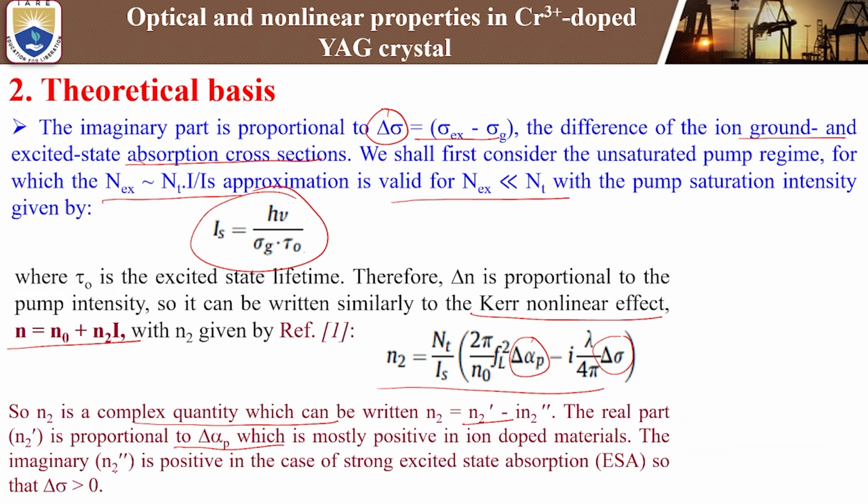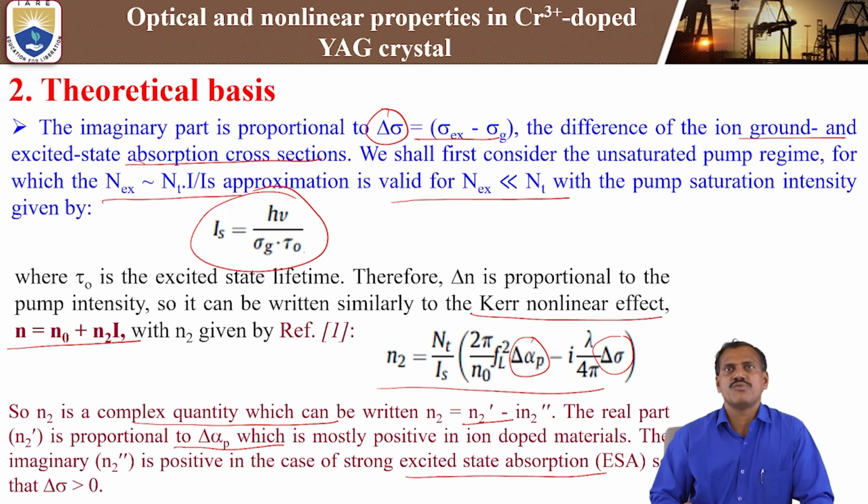The imaginary part, n2 double dash, is positive in the case of strong excited state absorption, ESA, that means delta sigma is greater than 0. So by using the above formula, we can calculate the n2 value.